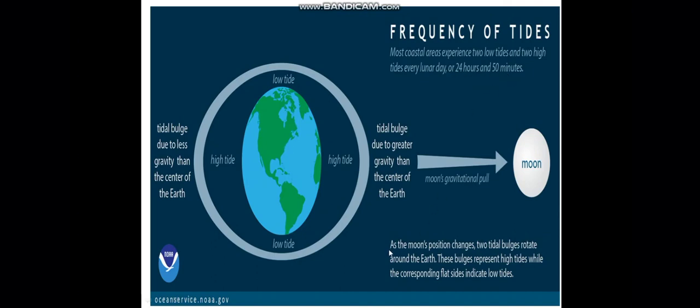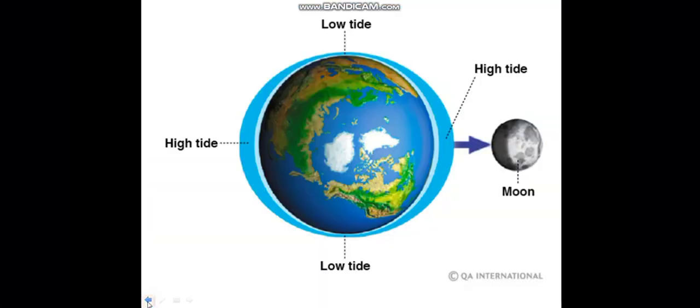Now as the moon's position changes, two tidal bulges rotate around the earth, which you have seen now. As the moon was moving, the earth was also moving with that. These bulges represent high tide, while the corresponding flat sides indicate the low tides. These are the low tides, and the opposite ones are the high tides. So I think, my dear children, this concept of low tide and high tide would be clear, how the moon's gravitational force and earth's gravitational force are responsible for forming the high tide as well as low tide.